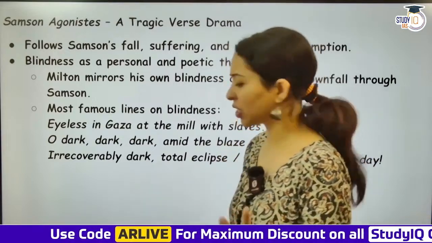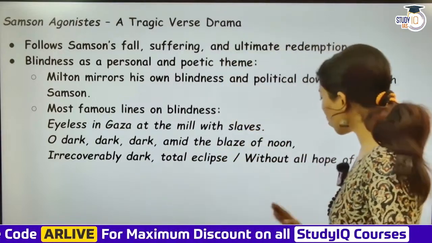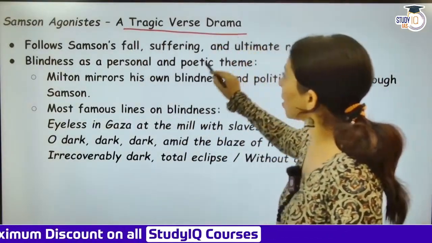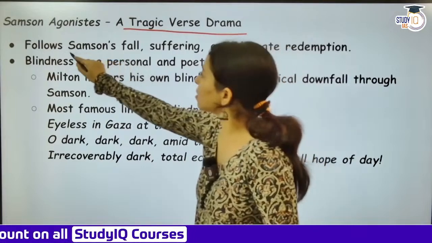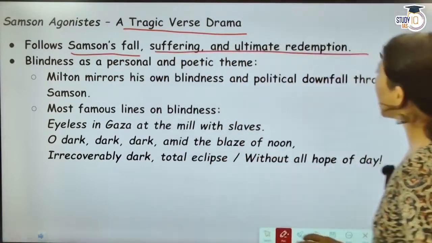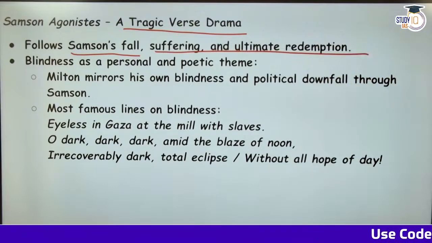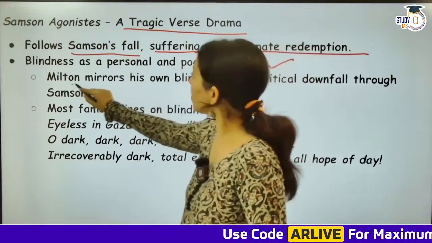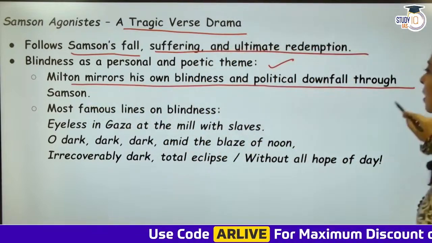I think it was 1671. So let us look at what this play was about. Samson Agonistes, a tragic verse drama. This follows Samson's fall. Samson is a character, and he has a fall. Suffering and ultimate redemption. Blindness as a personal and poetic theme. So Milton mirrors his own blindness and political downfall through Samson.